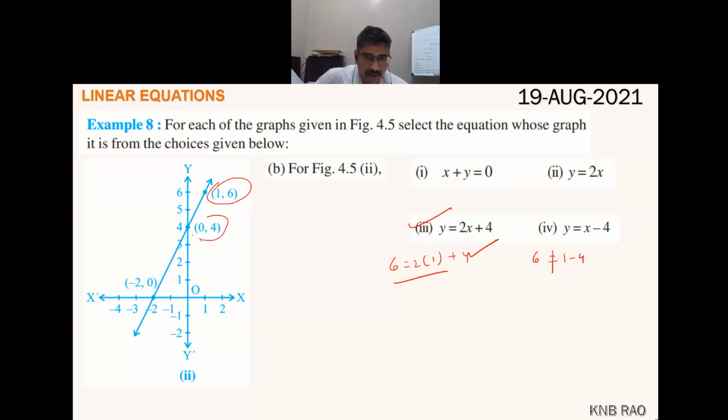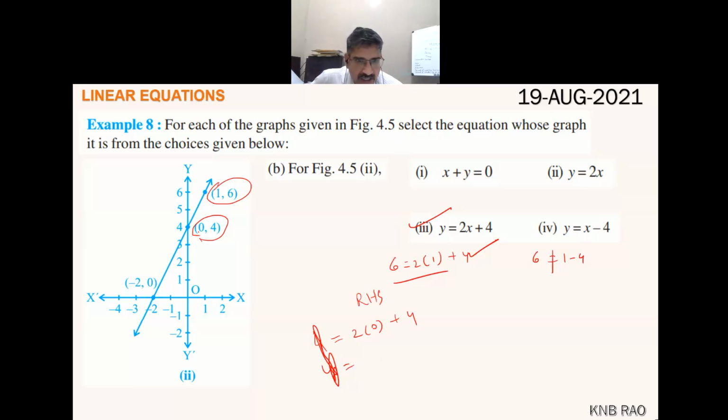(0, 4) satisfies both. When you substitute (0, 4), the LHS value equals the RHS. Here y is 4. RHS is 2 of 0 plus 4.